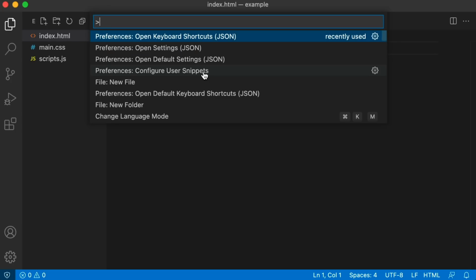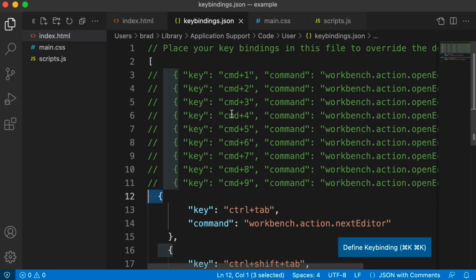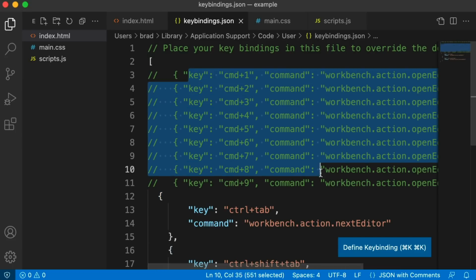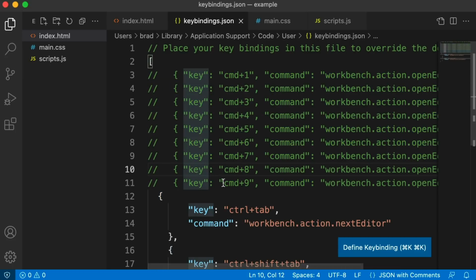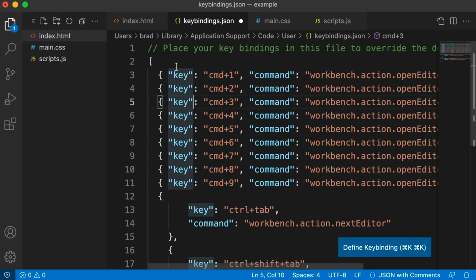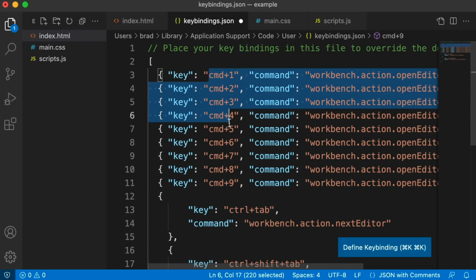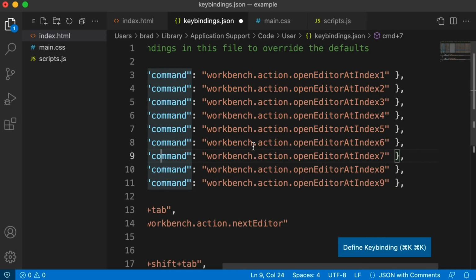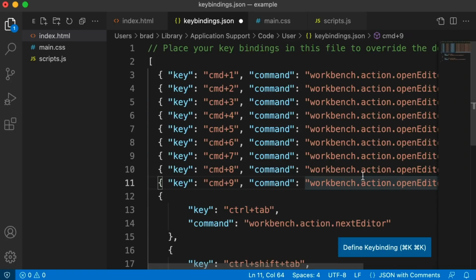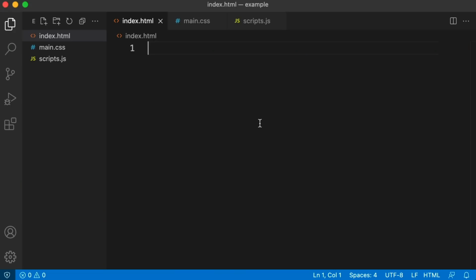So to set that up, just open up your command palette, Control Shift or Command Shift P, and then just visit the same one that we already visited, open keyboard shortcuts JSON. And then you can see I've already manually typed these out. So let me just uncomment these. Essentially, I'm just manually spelling out, because I'm on a Mac, so it's Command. If you were on Windows, you could make this Control plus the number. But it's just going to switch to that open editor or tab instead of having anything to do with the split screen feature. So if I save that, cool. Now I can use the exact Google Chrome shortcuts for switching between my tabs.